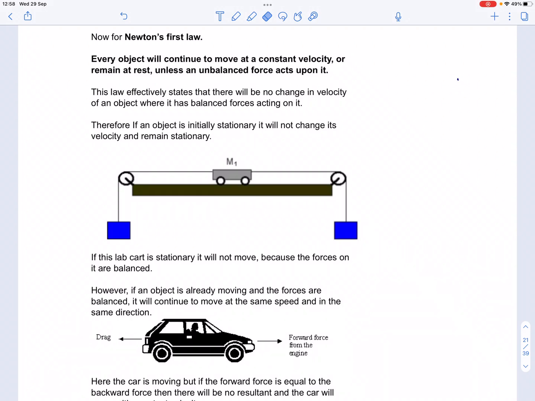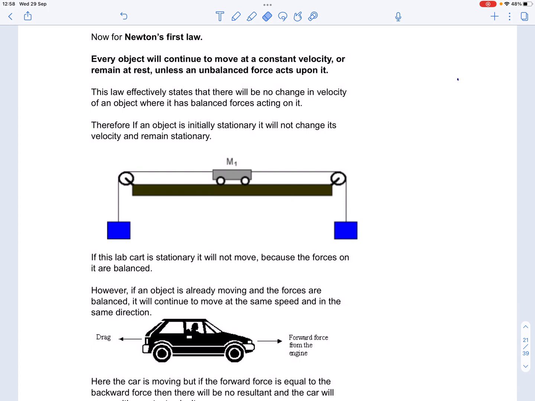Newton's first law is one of three laws of motion first formulated by Sir Isaac Newton in the 17th century. The first law pertains to objects which have balanced forces on them, where the forces are either non-existent, there aren't any forces, or there are forces but they are balanced and there is no net, no resultant force, no unbalanced force on that object.